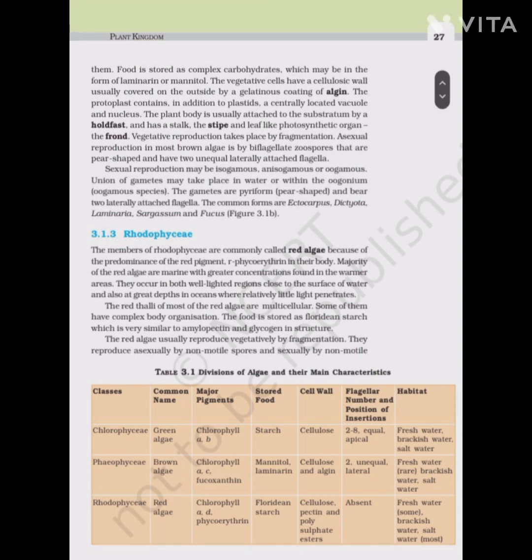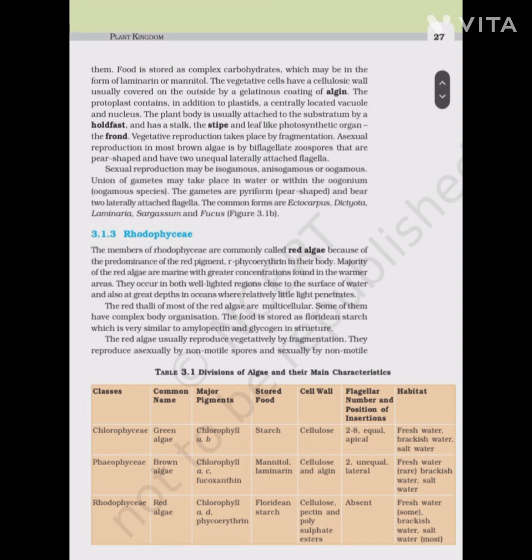The vegetative cells have a cellulosic wall usually covered on the outside by a gelatinous coating of algin. The protoplast contains, in addition to plastids, a centrally located vacuole and the nucleus. The plant body is usually attached to the substratum by a holdfast and has a stalk, the stipe, and a leaf-like photosynthetic organ, the frond. Vegetative reproduction takes place by fragmentation. Asexual reproduction in most brown algae is by biflagellate zoospores that are pear-shaped and have two unequal laterally attached flagella.